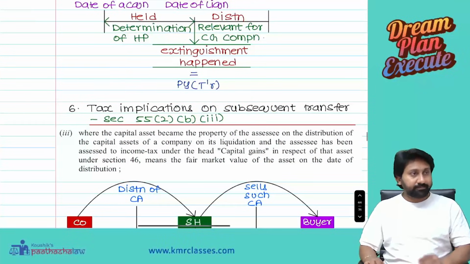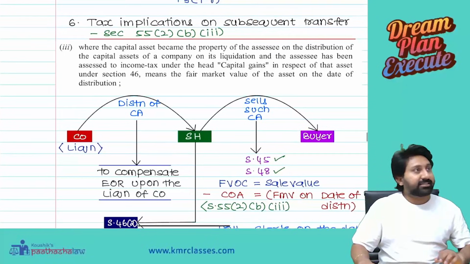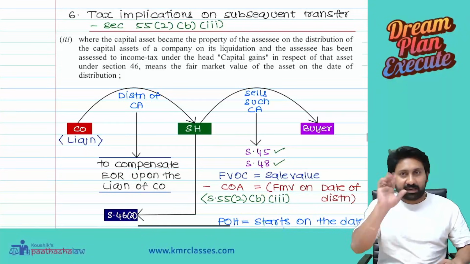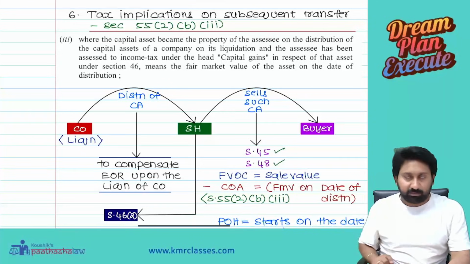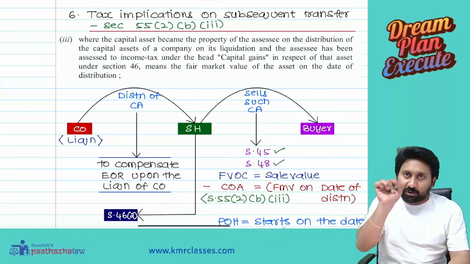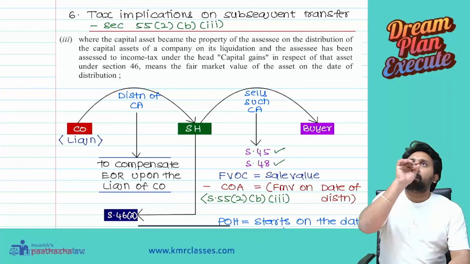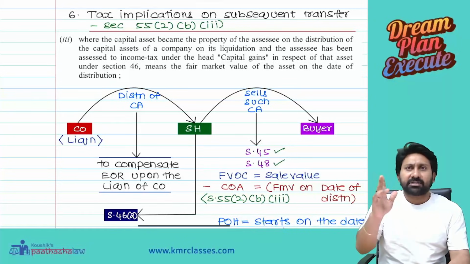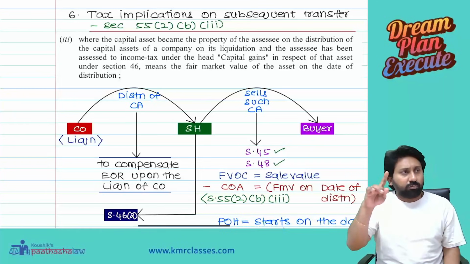See here, understand properly. What is this tax implication on subsequent transfer? Listen. Company assets are transferred to the shareholder. What we said is the company transferred an asset, which can be a capital asset or any other asset, to the shareholder.